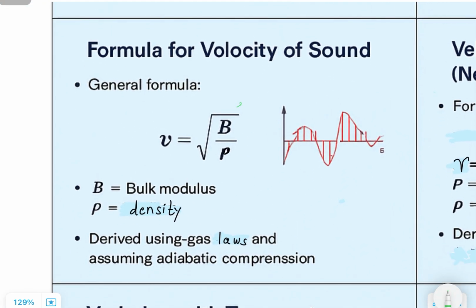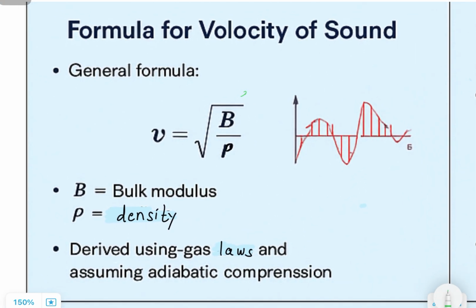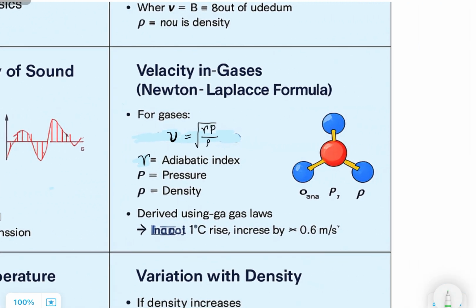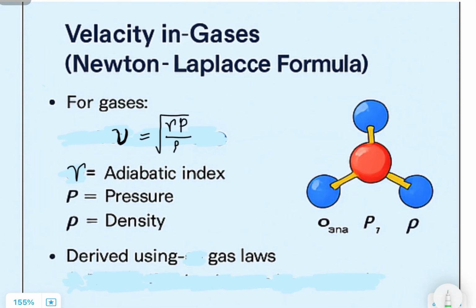Section 2, Formula for velocity of sound. The formula again is v equals square root of B divided by rho. This is a general expression derived using gas laws and assuming adiabatic compression, which means there's no heat exchange with the surroundings during compression. Bulk modulus, as you now know, measures how much pressure is required to compress the medium. The higher the bulk modulus, the faster sound travels. Density, on the other hand, slows sound down, so the ideal medium for faster sound is one that's stiff but not too dense.